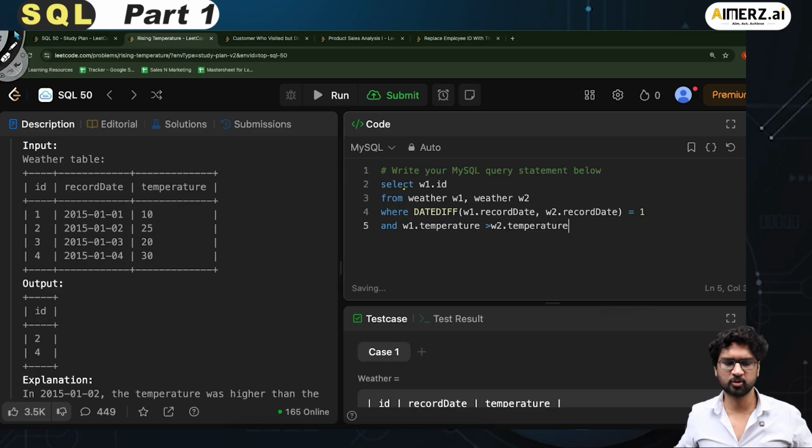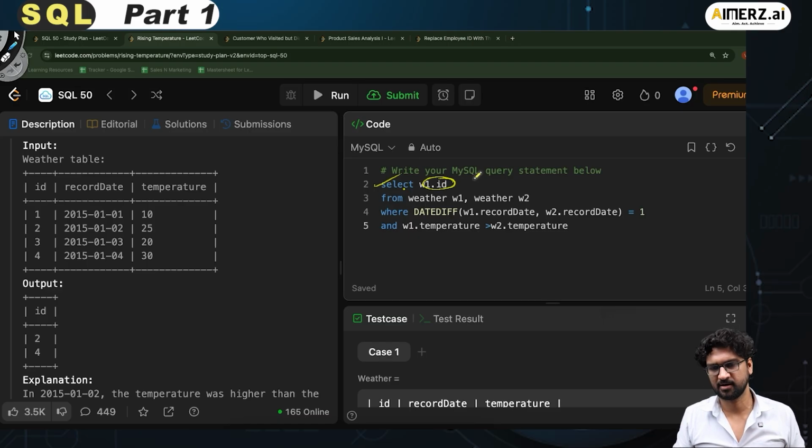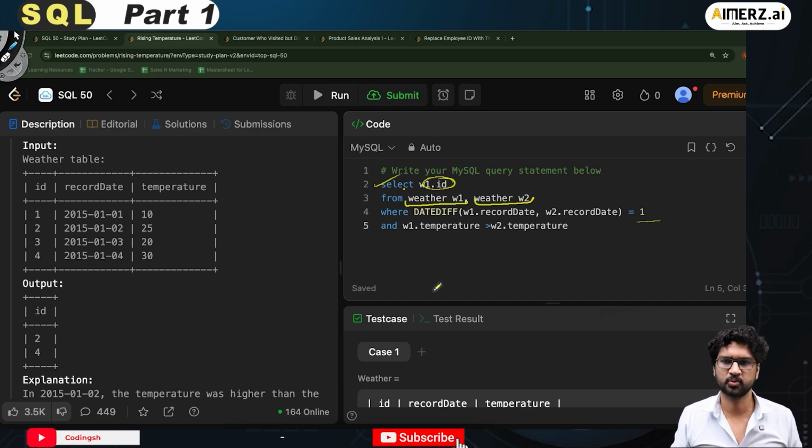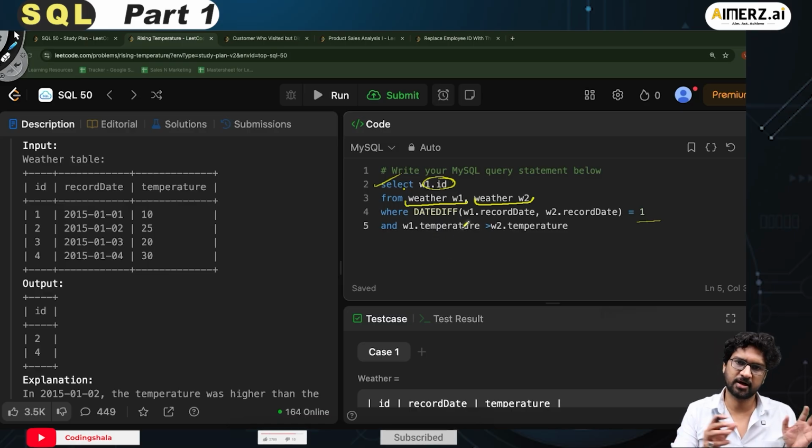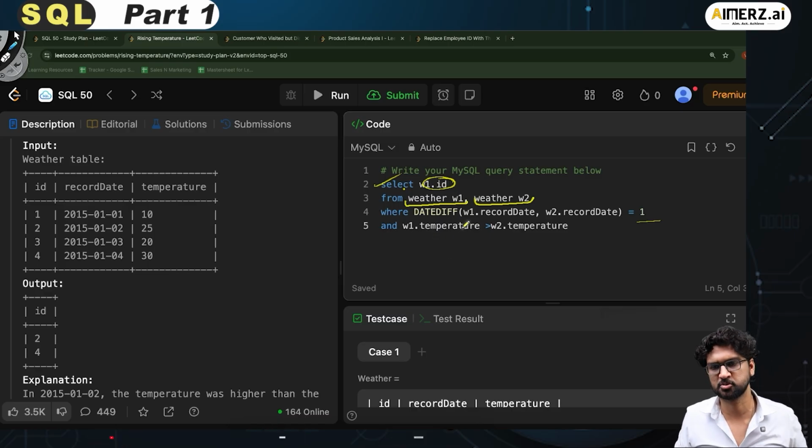So what I'm doing, I'm trying to do the join with the same table, right? Same table. So I'm saying that I have to provide the ID, so w1.id. I can name it also as ID, or I can leave it as it is because it will just print ID from weather. And I say where the difference between the two dates is only 1, and the w1 dot temperature is more than w2 dot temperature. If that is the case, then I should print all those IDs.